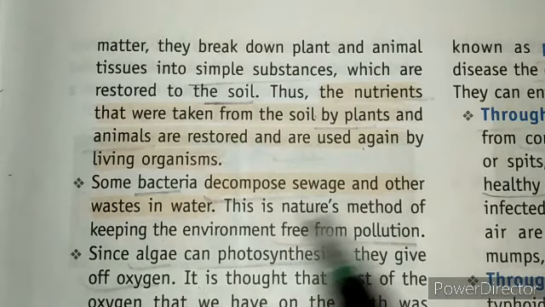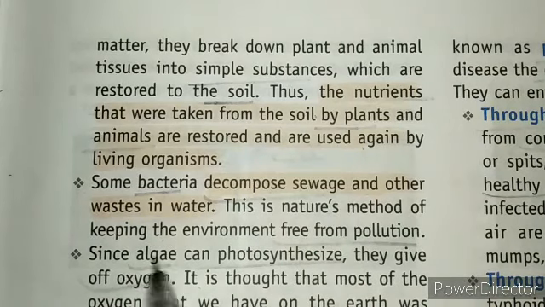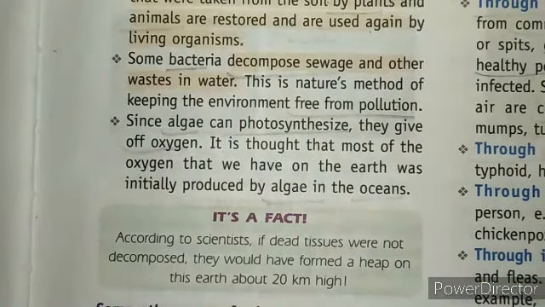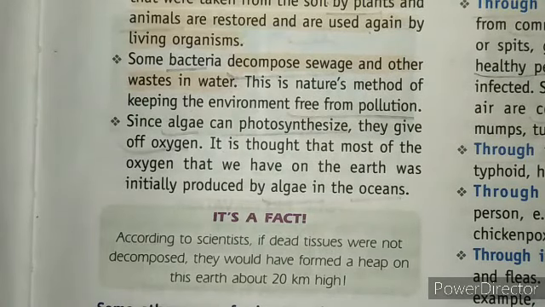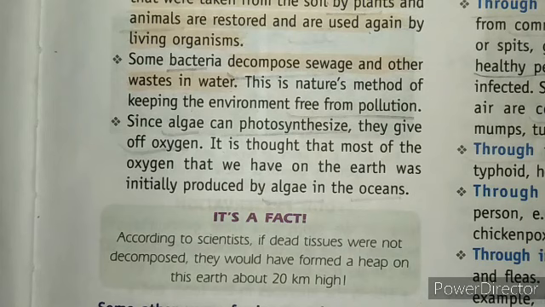So this is nature's method of keeping the environment free from pollution. Since algae can photosynthesize, they give off oxygen. When they are in the ocean or at a water body, they release oxygen, which is useful for aquatic animals and aquatic plants.